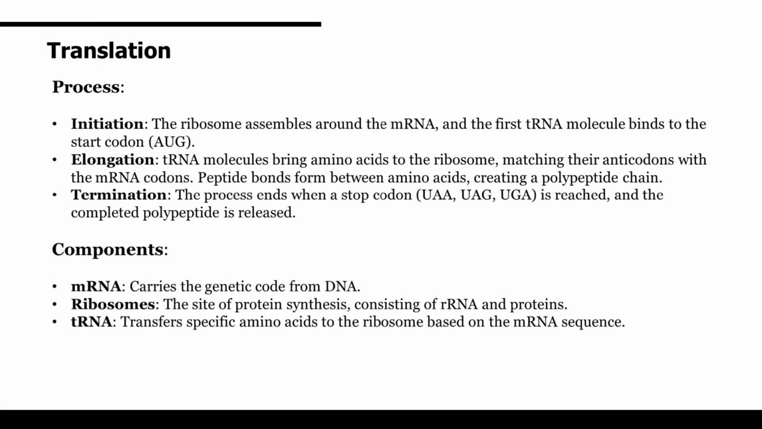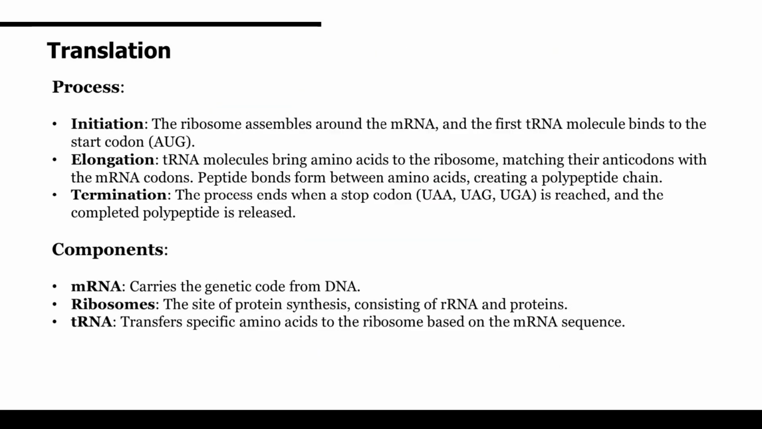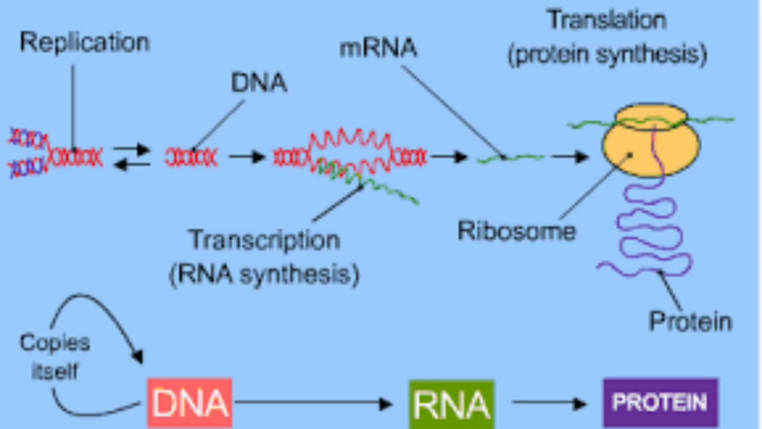Second step is translation. Initiation: the ribosome attaches to mRNA and the first tRNA binds to the start codon. Elongation: tRNA brings amino acids to the ribosome. Amino acids link together, forming a polypeptide chain. Termination: the process stops when a stop codon is reached, releasing the completed protein. Components: mRNA delivers genetic instructions from the DNA. Ribosome, the site of protein synthesis. tRNA delivers amino acids to the ribosome according to the mRNA code.